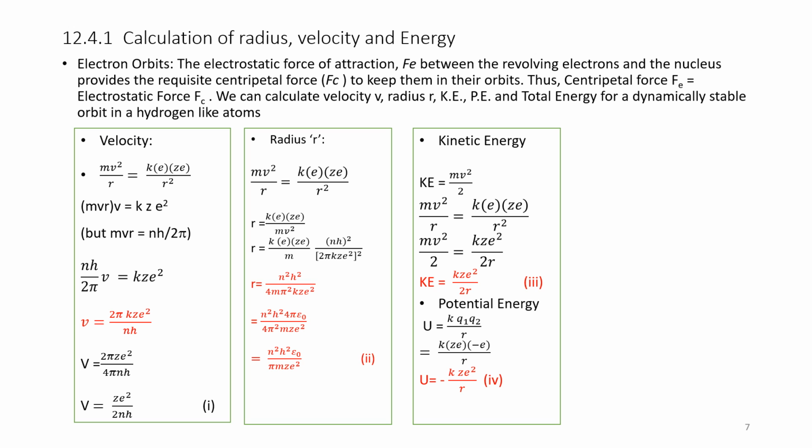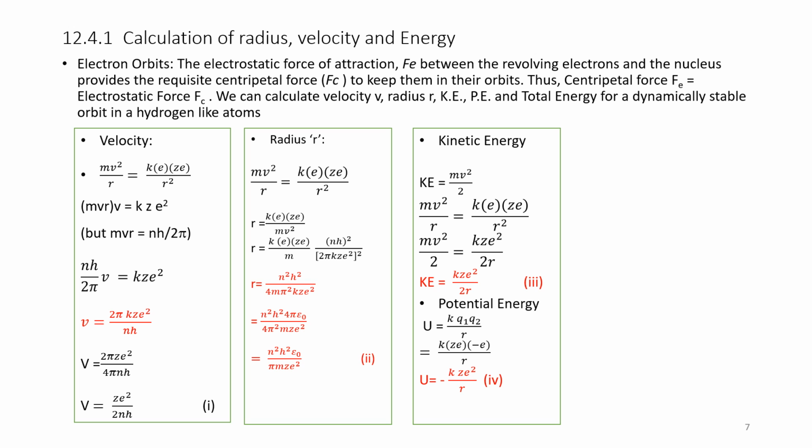Now, potential energy. Potential energy we know is given by the equation k into q1 q2 divided by r. Here r square is not there, only r. So, q1 is the charge of the nucleus, Z into e, the atomic number into the charge, and into minus e is the negative charge of the electron. That is equal to U, potential energy, which is equal to minus k Z e square by r.